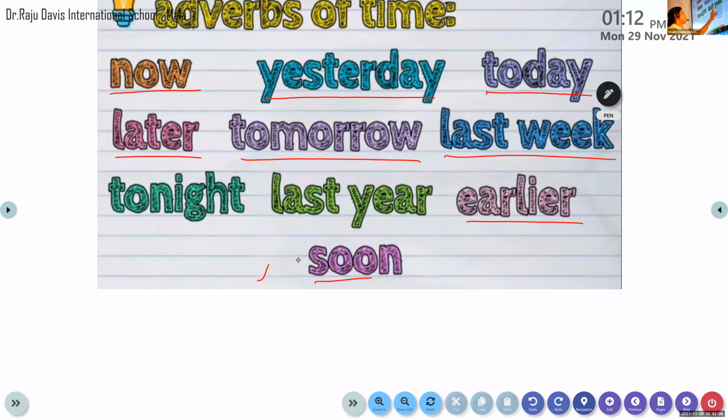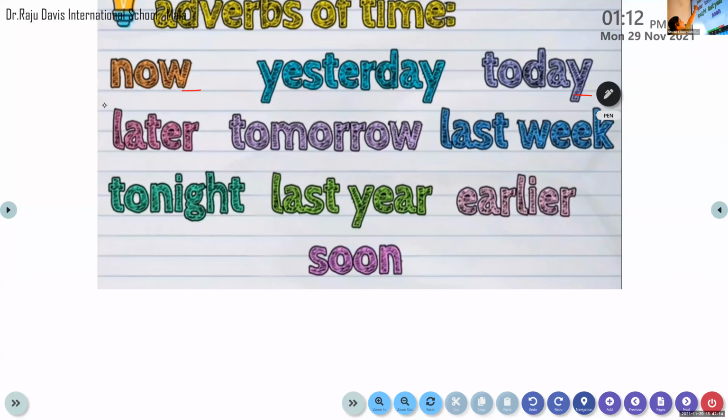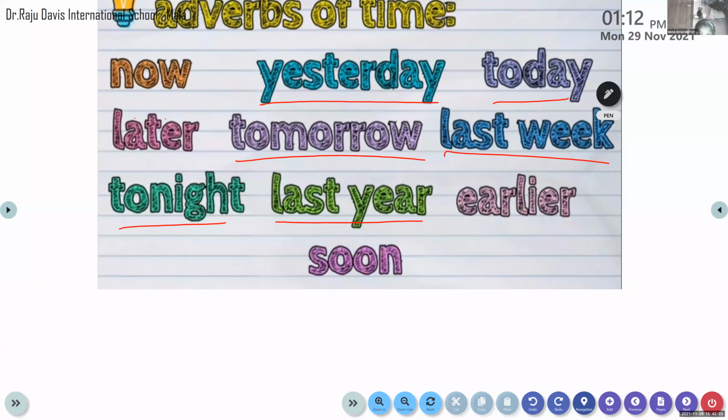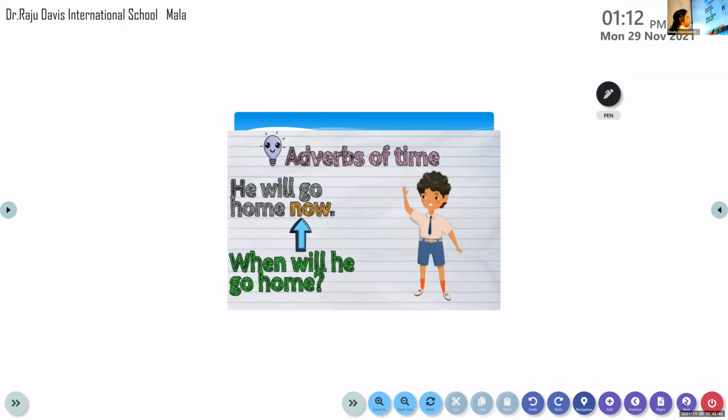Yes, let's say it once more. These are very, very important. These are the words which tell us, these are the adverbs of time. It tells us when an action happens. Okay, so let's say it once more. Today, yesterday, tomorrow, tonight, last week, last year, now, later, earlier, soon. Then we have also learnt about this.